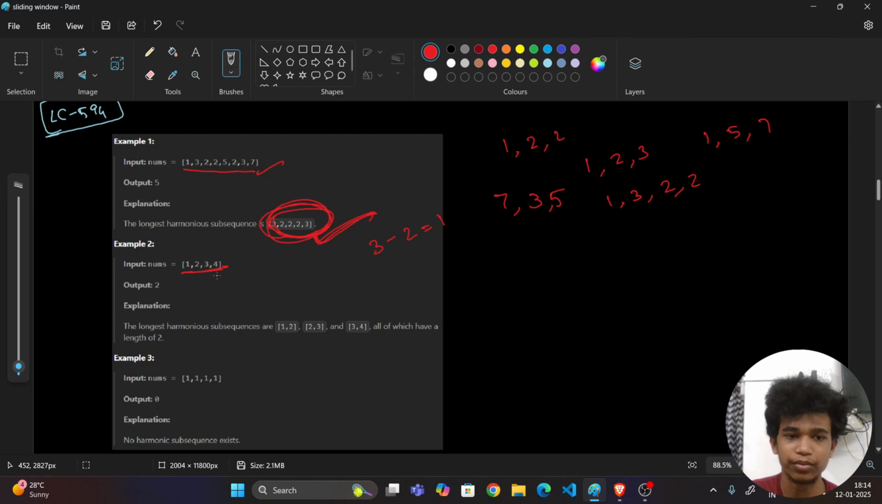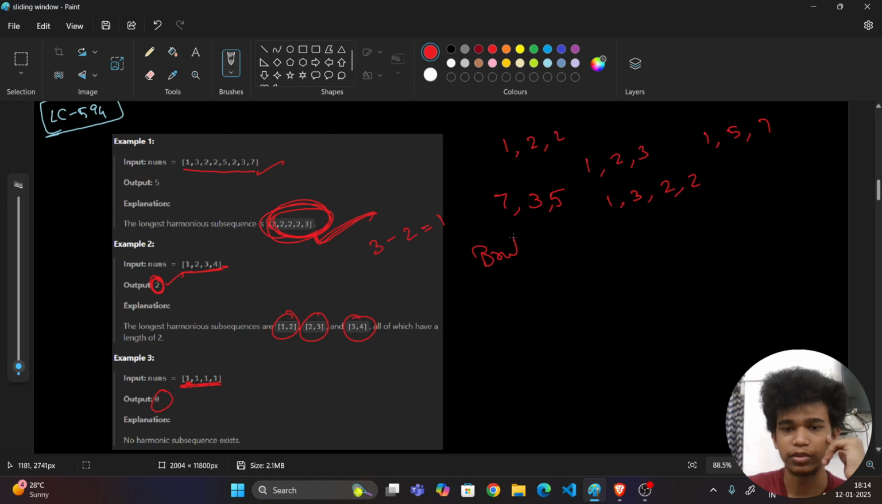It is 1, 2, 3, 4. Here I can take 1, 2, or 2, 3, or 3, 4. Among these, each has two elements. From this, I can say 2 is the subsequence length, the maximum among all. Now, see this. There are 4 ones. We cannot form it, since 1 minus 1 is equal to 0. So we cannot form a subsequence whose absolute difference between maximum and minimum element is exactly equal to 1. So here I will return 0. Hope you understand.